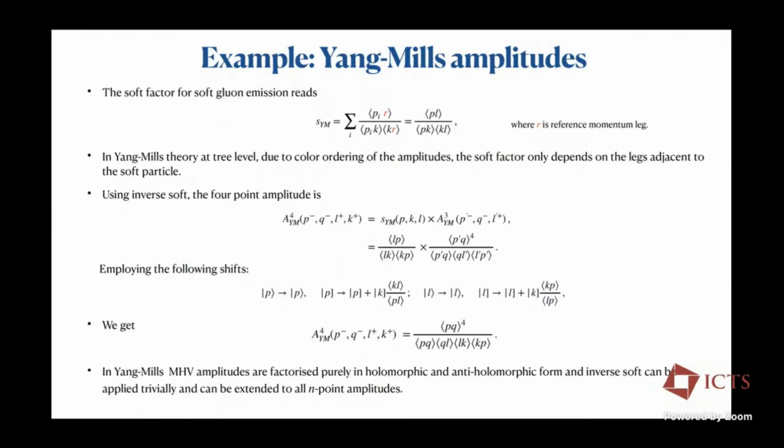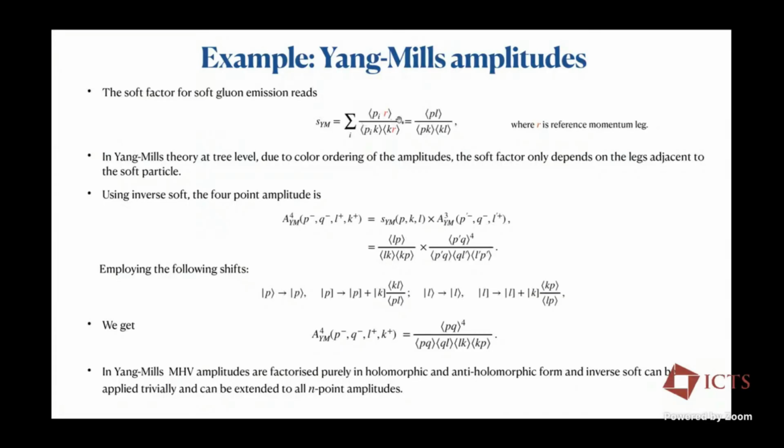So let's first look into the soft factor for a soft gluon. As I just told you, the soft leg can actually attach to any of the hard legs. So if I have an n plus one amplitude, it can be attached to any of the n legs. But in the context of gauge theory, we have color ordered amplitudes, and the soft leg can only be attached to two adjacent legs, and therefore this i, instead of running from 1 to n, actually just depends on the two adjacent legs.